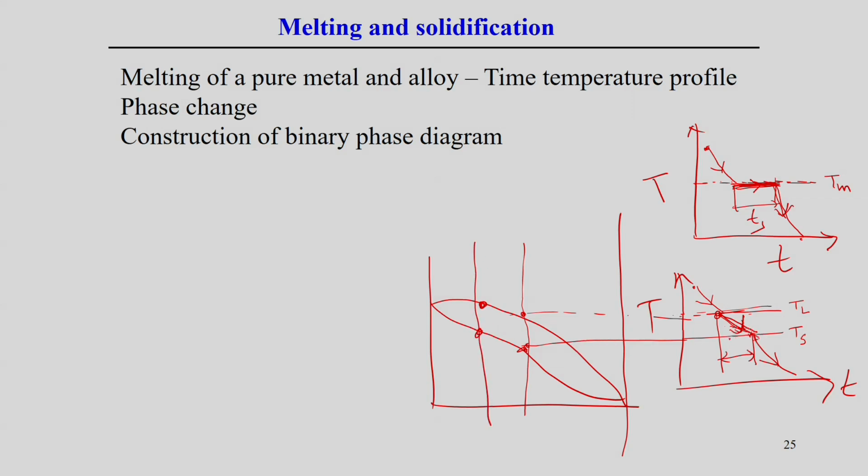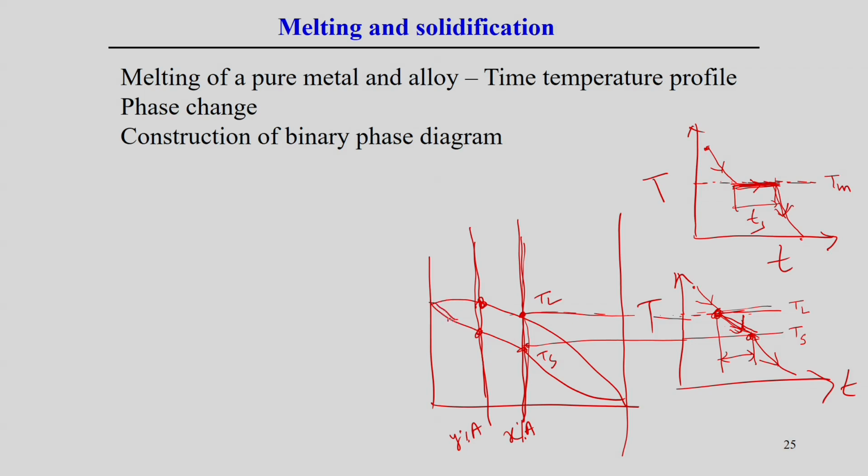Suppose this is the liquidus temperature and this is the solidus temperature. If we project it here, say this is x percentage A and the remaining percentage of B metal, B composition. In this case this is the liquidus temperature and this is the solidus temperature for a fixed composition. Now, if we change the composition, the liquidus and solidus temperatures can be different. In another case, say here y percentage of A, then this is the solidus and this is the liquidus temperature.